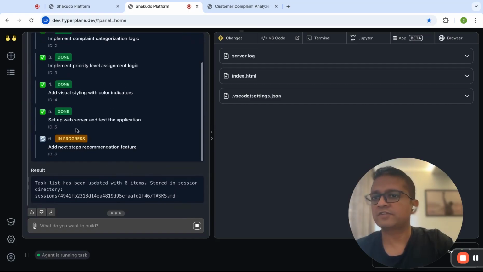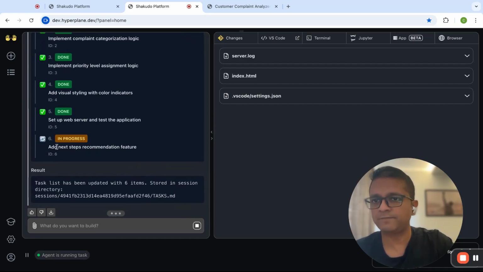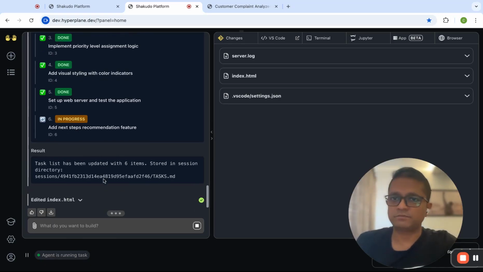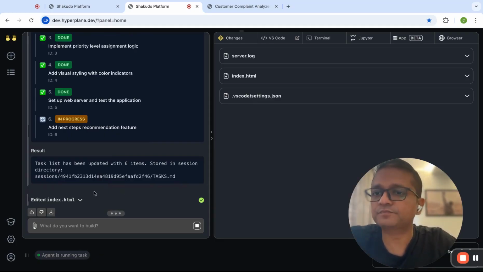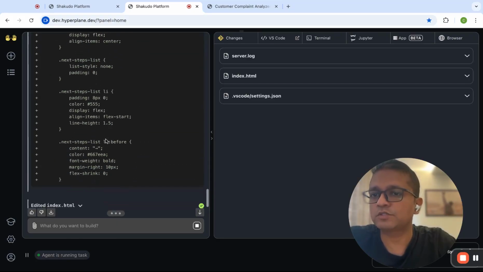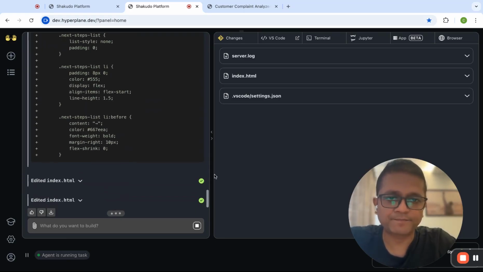It has added a sixth step to the 5 it had done earlier, and it's now adding the next steps recommendation feature. If we get into the details, the code and everything can be seen here, but it's working. It will take a couple of minutes. Let's give it that time.